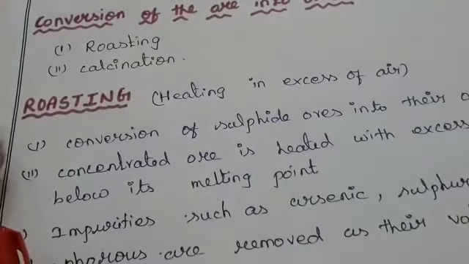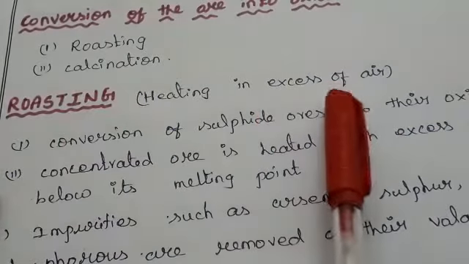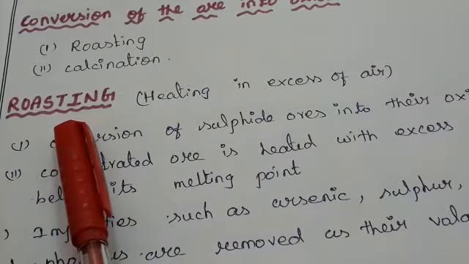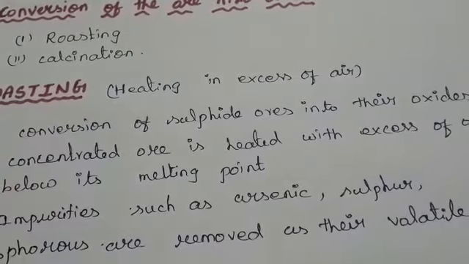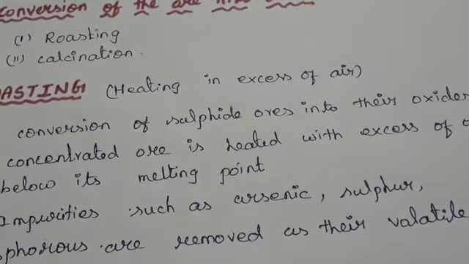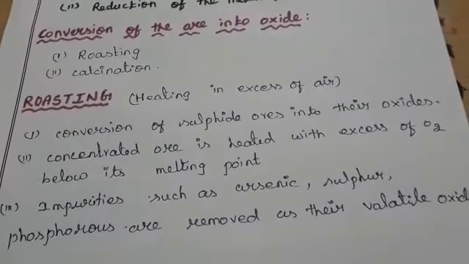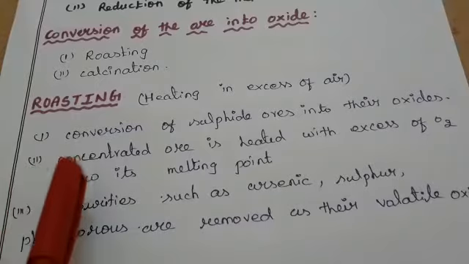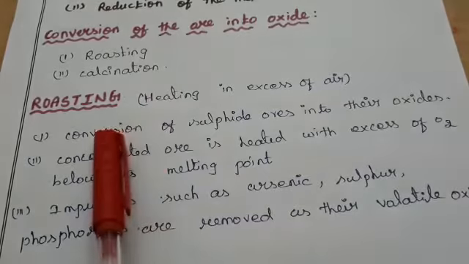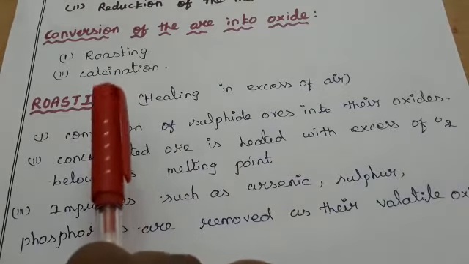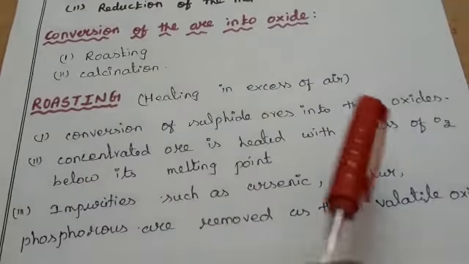What do we mean by roasting? Roasting is heating in excess of air. It is the conversion of sulfide ore into its oxide. Here in the roasting process you take only the sulfide ore, and only the sulfide ore is changed into oxides.